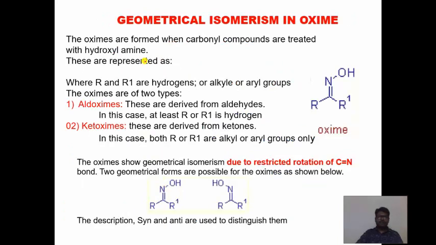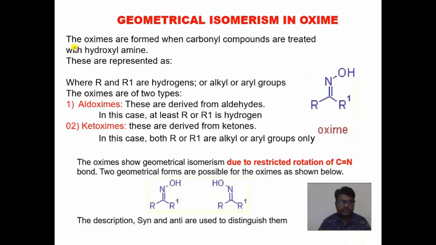Now geometrical isomerism in oxime. What are oximes? Oximes are formed when carbonyl compounds are treated with hydroxylamine. They are represented with R and R1 groups. R or R1 may be hydrogen, aryl or alkyl groups.